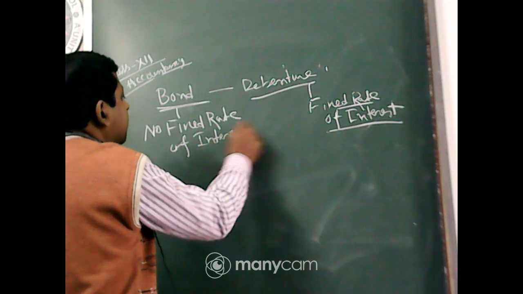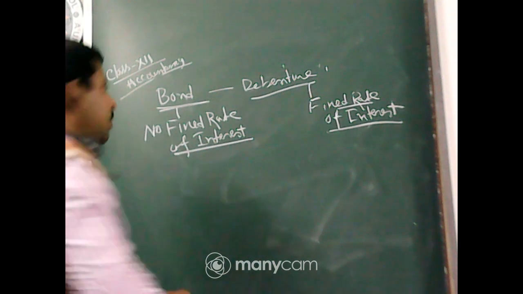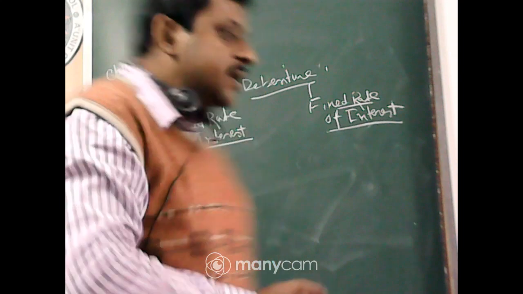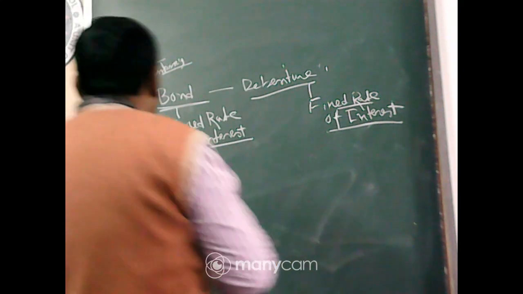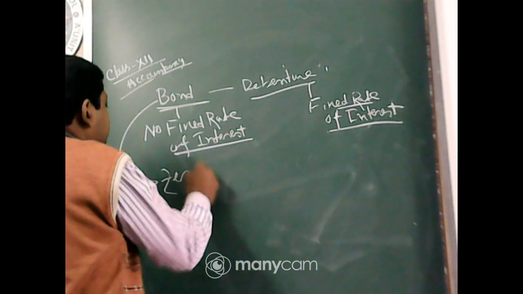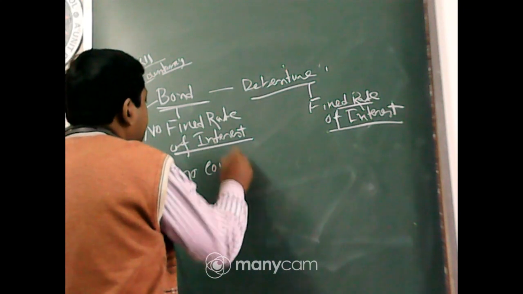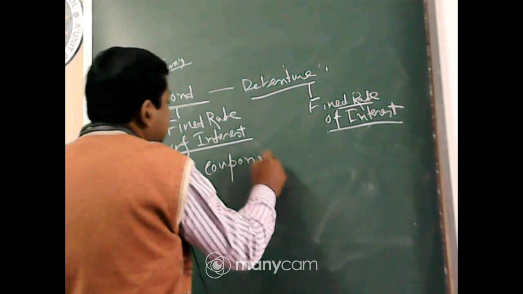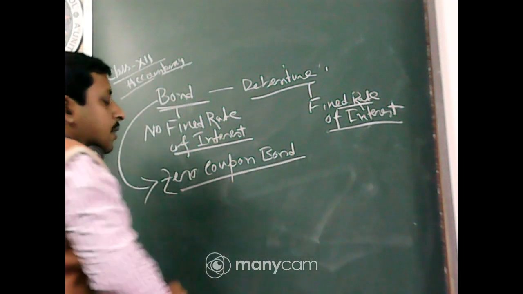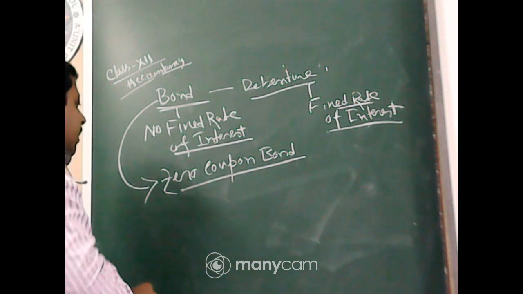Now you can ask me, why will an investor invest in bonds? Bonds are generally issued at a discount. The very popular one is the zero coupon bond, which means there is no interest, but still the investor wants to invest there.